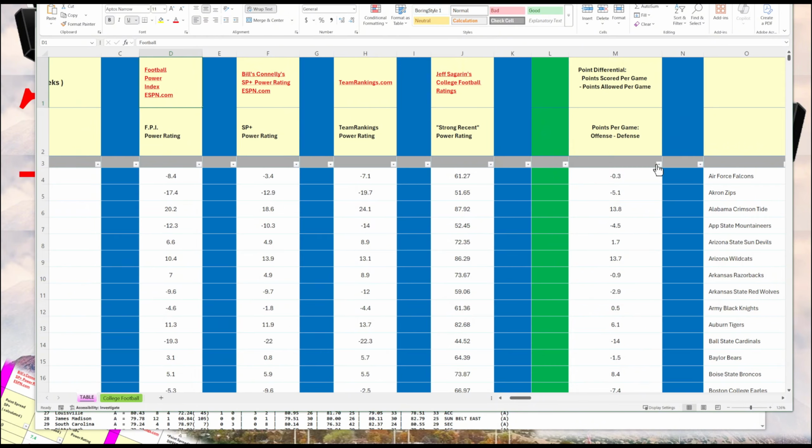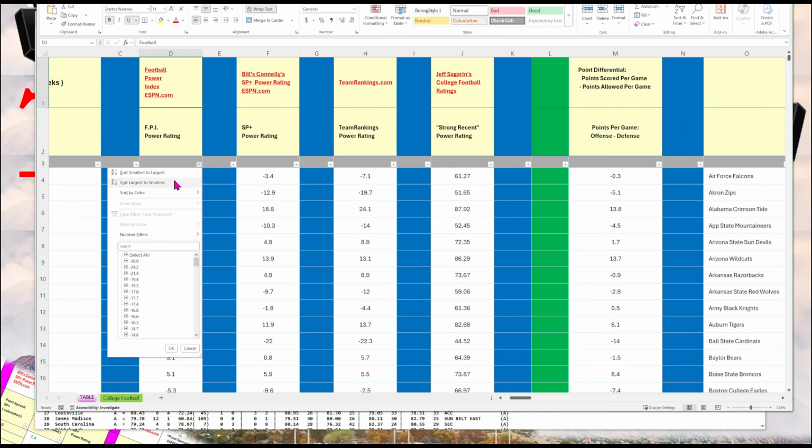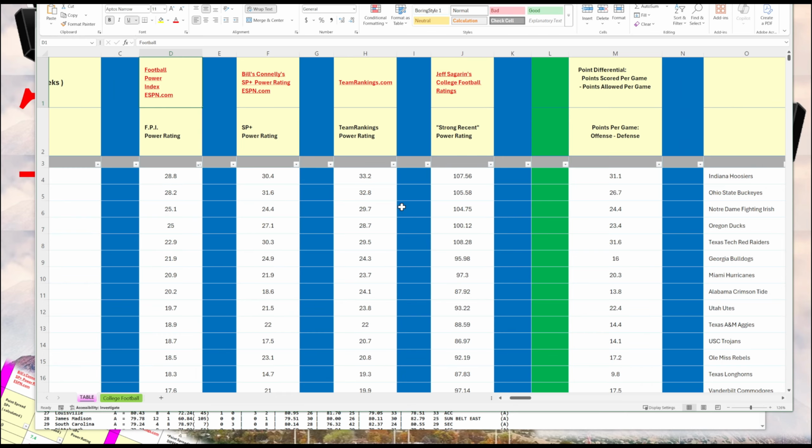But let's sort the FPI here. The power ratings correlate with the point differential, which is the average margin of victory of the teams. But what the power ratings do is they incorporate strength of schedule, strength of the opponents.